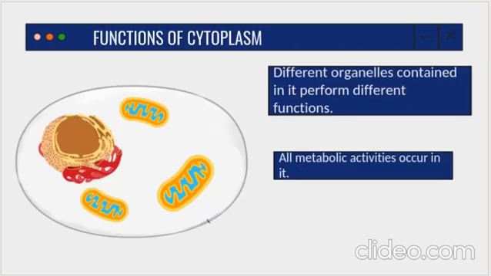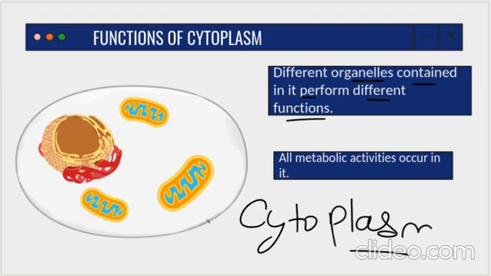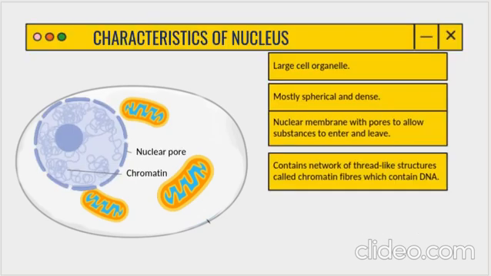Okay, now what is the function of cytoplasm? It has different organelles contained in it to perform different functions. Different functions are performed by the different organelles which are there in this cytoplasm itself. And all the metabolic activities occur here only, because every organelle is here. Okay, so that's why metabolic activities also occur in the cytoplasm only. So let's move towards our next and the last organelle for today, that is the nucleus.